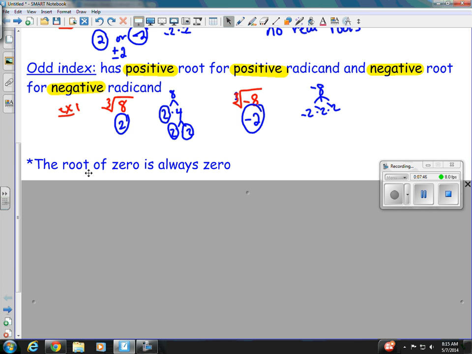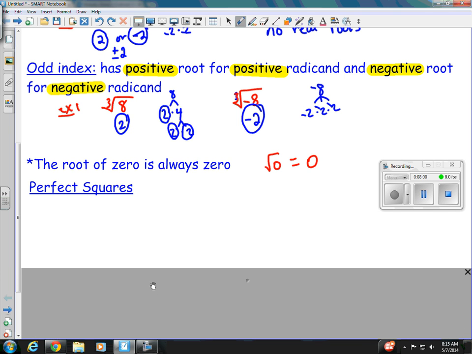It says the root of 0 is always 0. And basically, that's true because 0 times 0 gives you 0, so the square root of 0 is going to be 0. The cube root of 0 is going to be 0. So the root of 0 is always 0. Now we can move on to our perfect squares.